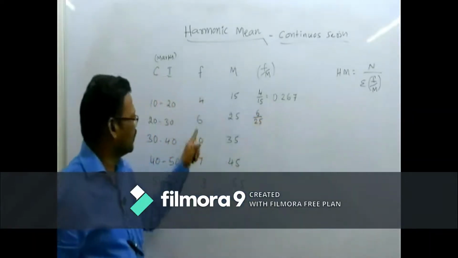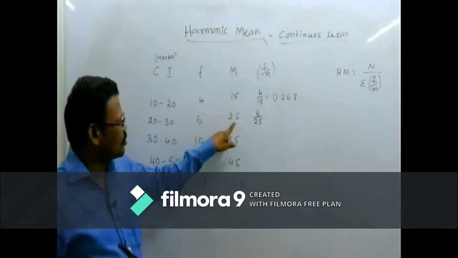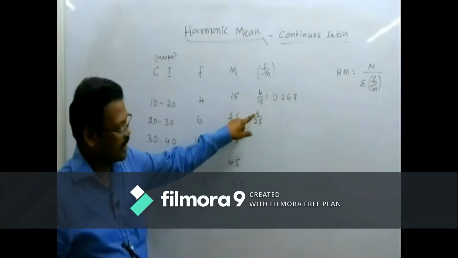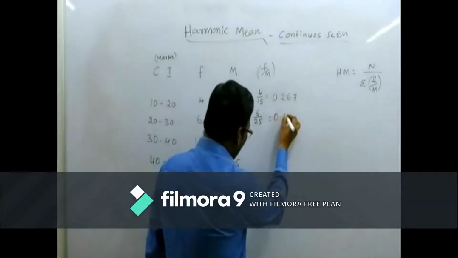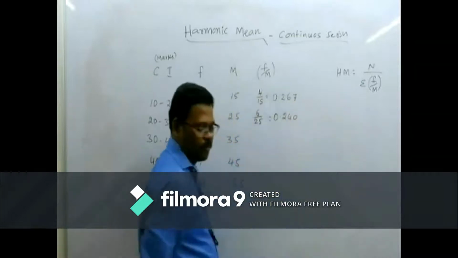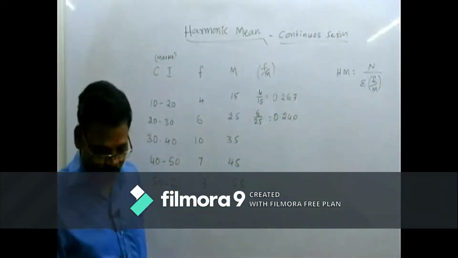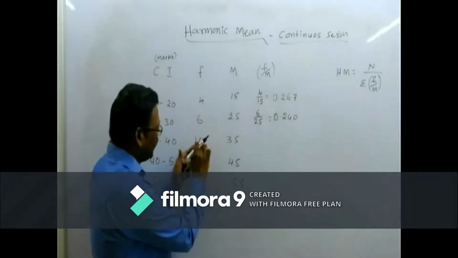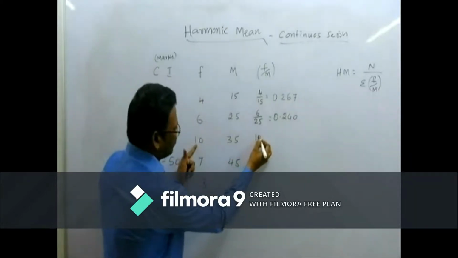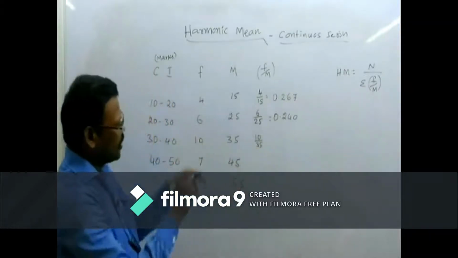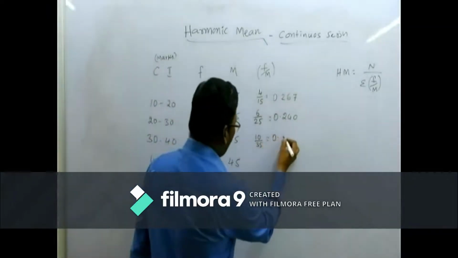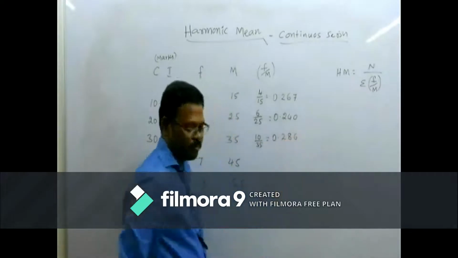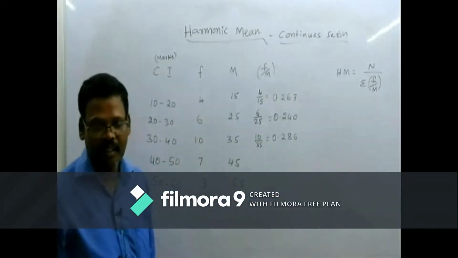Next is f by m. This is frequency 6 and m is 25. If we divide 6 by 25, we will get 0.240. Like that, the frequency is 10 and mid value 35. If you divide 10 by 35, how much will we get? We will get 0.286.